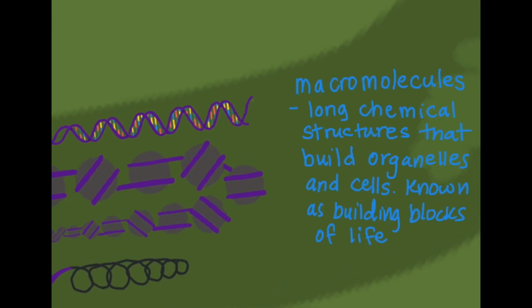What makes up organelles? They're made up of large molecules that are known as macromolecules, which are the building blocks of life. The nucleus stores DNA, one of the 4 macromolecules that makes up all living beings. It stores DNA on these protein structures, and when DNA is finally unwound, it looks like this double helix. DNA is a macromolecule that contains all the information you have received from your parents in order to create all of your cells, all the structures, basically how to create you. What are macromolecules like DNA made out of? Let's find out.